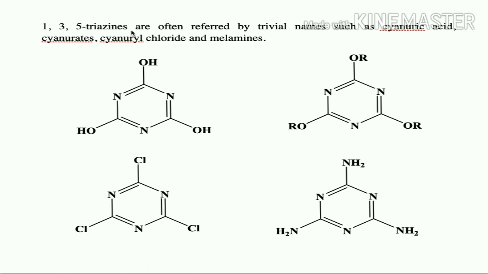1,3,5-triazines are often referred to by trivial names such as cyanuric acid, cyanurate, cyanuryl chloride and melamines. So this is cyanuric acid. An ester derivative of this cyanuric acid is called a cyanurate, whereas the chloro substituted product is called cyanuryl chloride, and amine substituted 1,3,5-triazines are called melamines. So these are the trivial names given for 1,3,5-triazines.